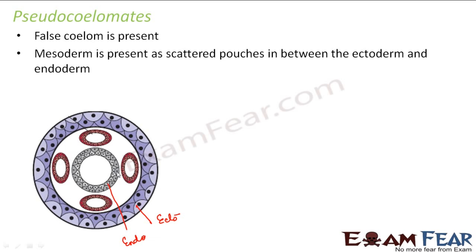So they are present in small patches. They are not present as a continuous layer. So these scattered pouches are present and in between them there is some empty space. So this empty space is known as pseudocoelom. So it is basically not a complete continuous empty space but some empty spaces in between those scattered pouches. So these empty spaces within the mesoderm are known as the pseudocoelom.